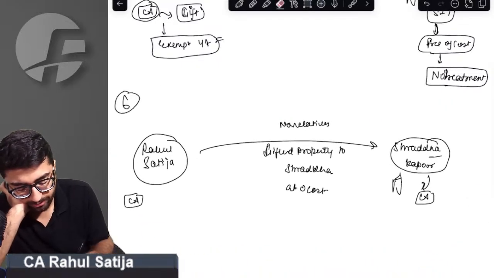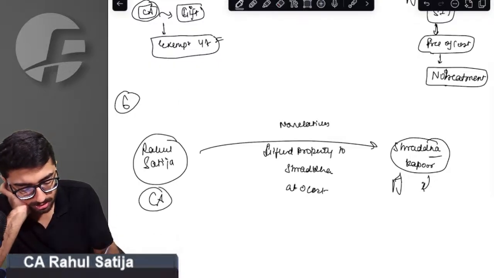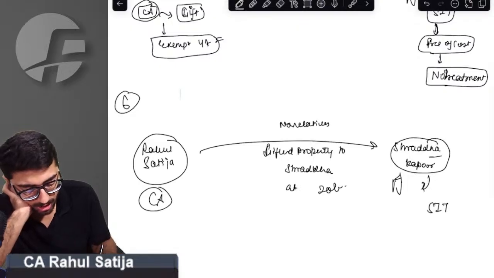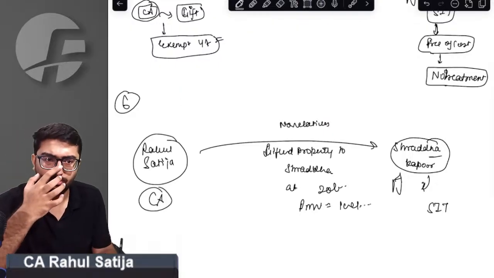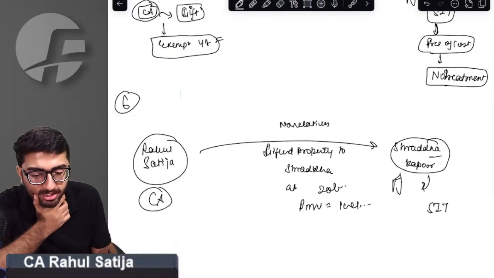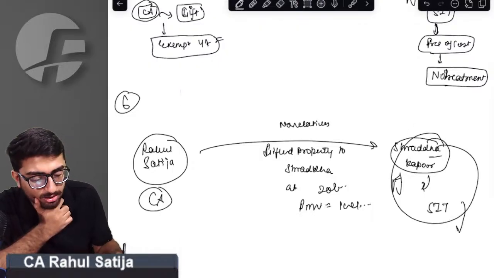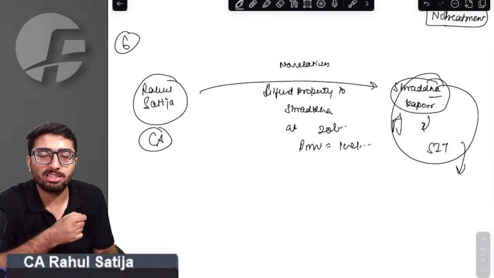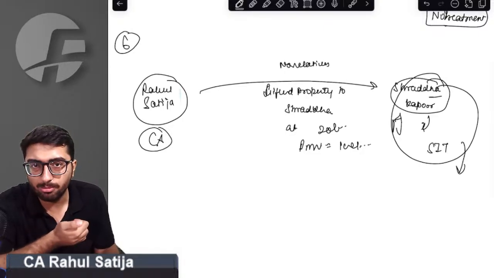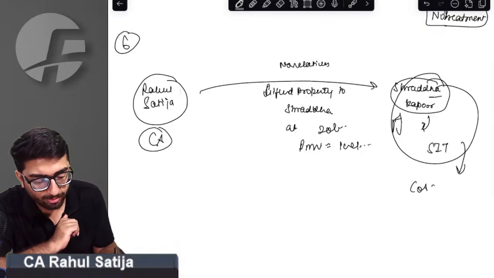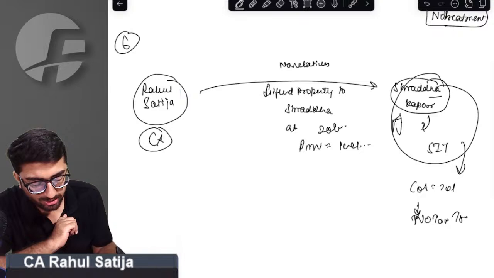Again, Rahul and Shraddha are relative. For Rahul, it is a capital asset. For Shraddha, it is stock in trade. I transfer such property for rupees 20 lakh and FMV will be 100 lakh. Sir, for Shraddha, no treatment will change, because since Shraddha has stock in trade, whatever purchase price she pays will be the final purchase price. There will be no adjustment in purchase prices. So for her, cost of acquisition will be 20 lakh and no tax treatment will apply.